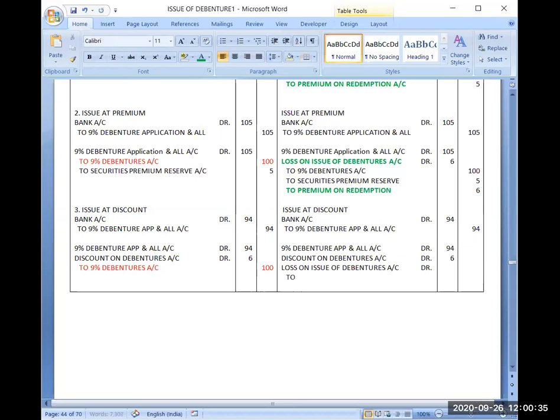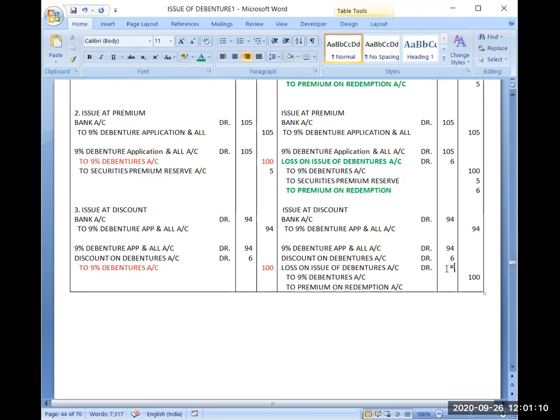To 9% debentures account, it will be always 100. Then to premium on redemption account. Now the loss is of ₹7.